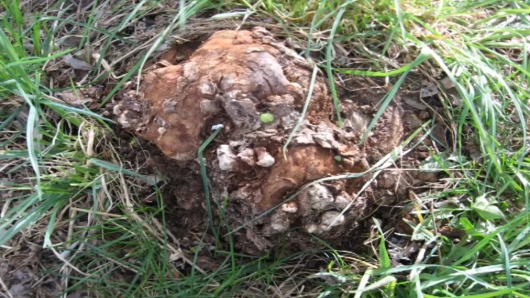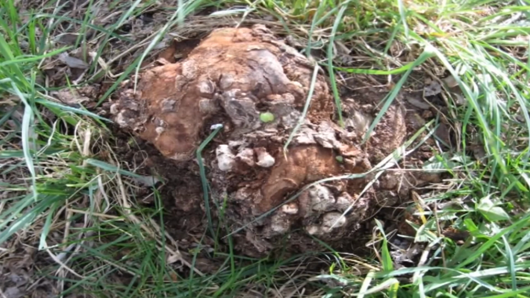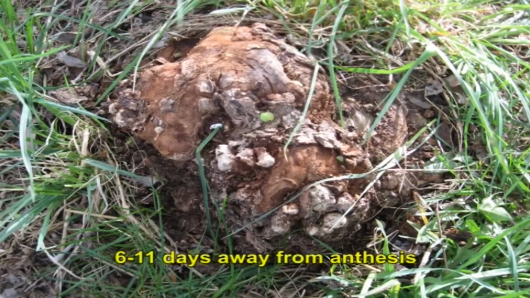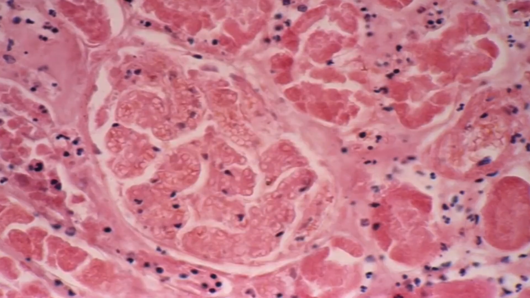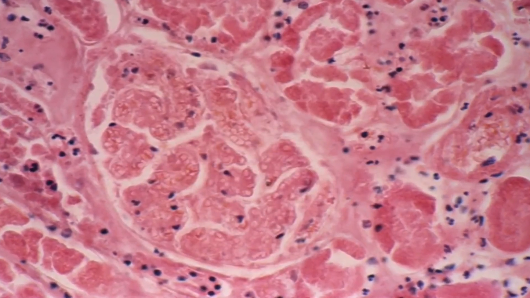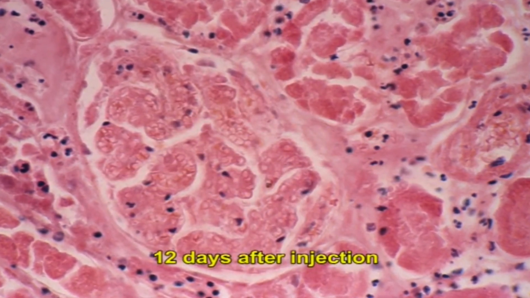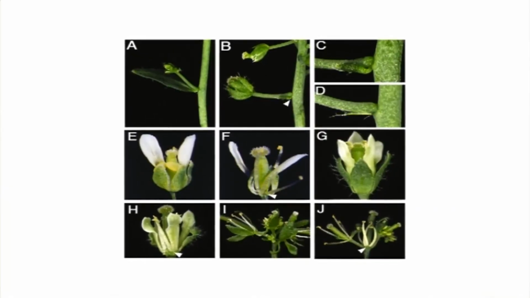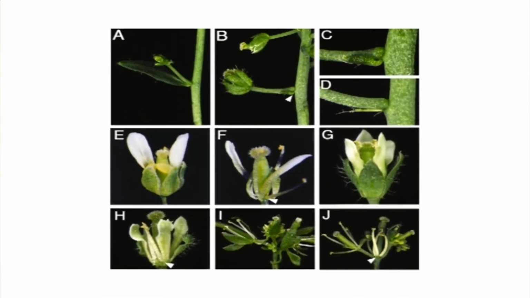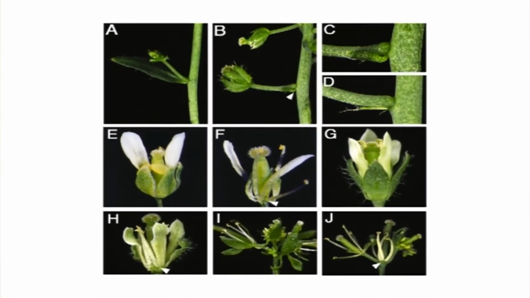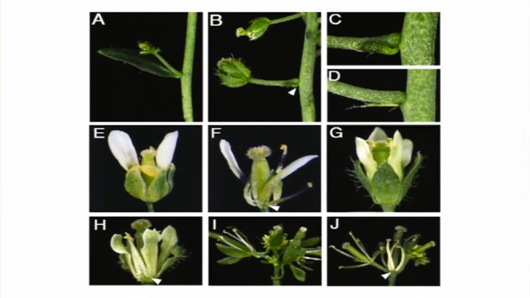Agrobacterium pass on a disease to flowers that were developmentally young at the time, that is 6 to 11 days away from anthesis, equivalent to 5 to 10 days after inoculation. GUS discoloration can only be witnessed in ovaries 5 days after injection and disappeared 12 days after injection. The ovaries are affected because the gynoecium of Arabidopsis was formed by two carpels and they continued to be detached until 3 days before anthesis or the flowering.